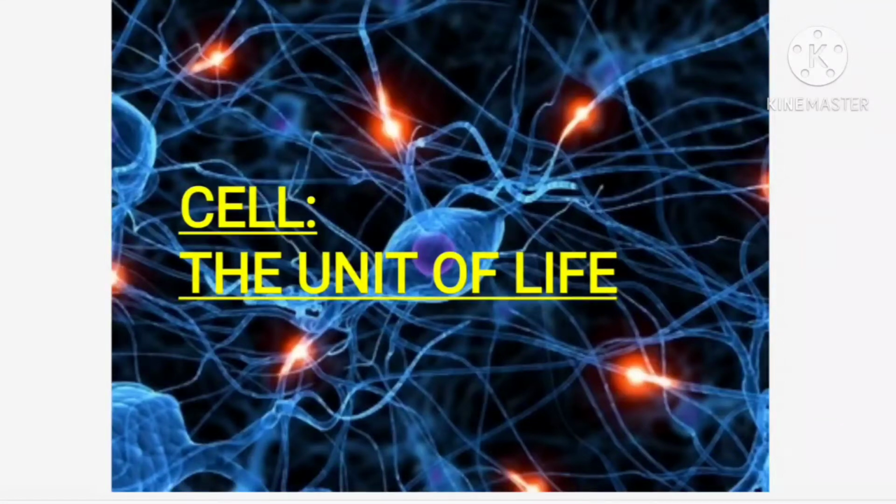Hello students. Today we are moving into a new chapter, Cell, the Unit of Life. I have already covered this chapter in class 9, but not in that much detail. This time we are going to learn in more detail about the cell and all its parts: the difference between a prokaryotic cell and a eukaryotic cell, how a plant cell looks, how an animal cell looks, what the different cell organelles are, and all their functions. That is what we are going to discuss in this chapter, Cell, the Unit of Life.